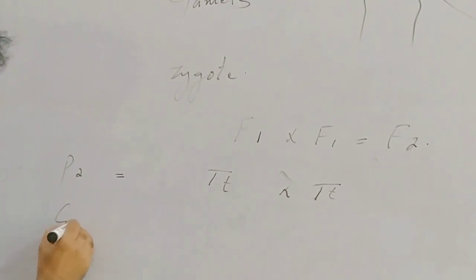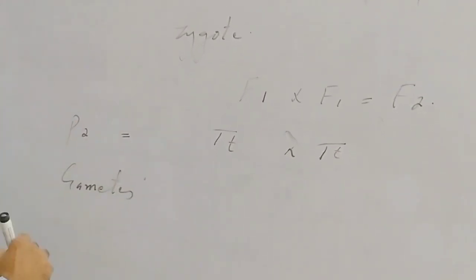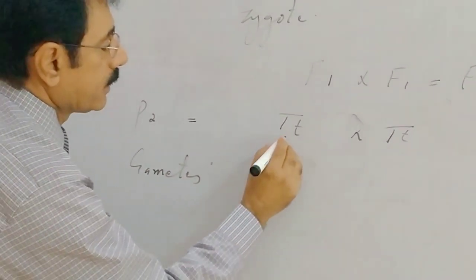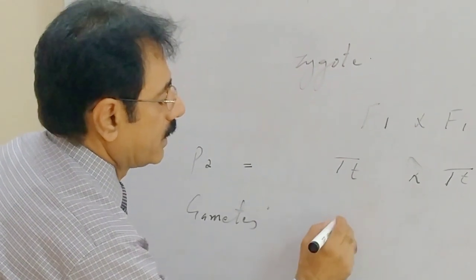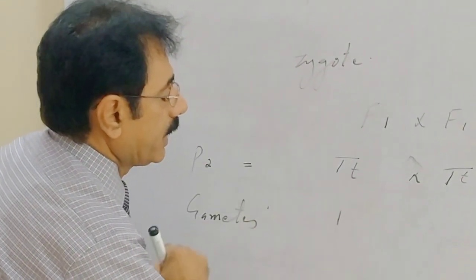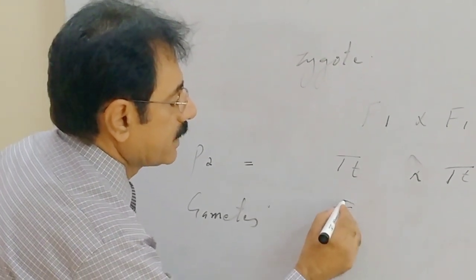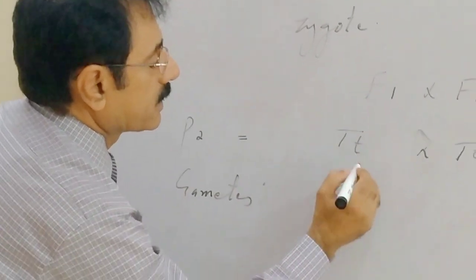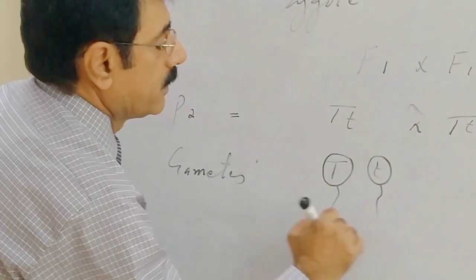And let us see the gametes. At the time of gamete formation, the contrasting genes, which are called alleles to one another, get separated from one another. One gene passes to one gamete, and the second gene passes to another gamete.